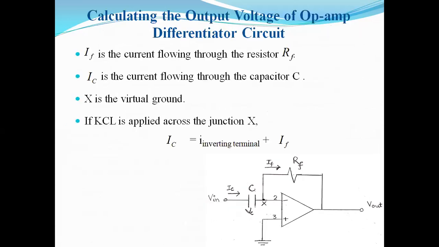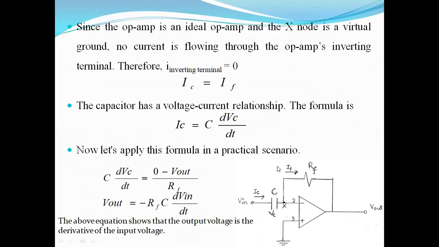Let us calculate the output voltage now. Same notations we have used. IF is the current flowing through the resistor. IC is the current flowing through the capacitor. X is the virtual ground, and we have applied KCL at this X node. So the current across the capacitor equals the inverting terminal current plus the IF current. Since it is an ideal op-amp, the inverting terminal current is taken as 0.